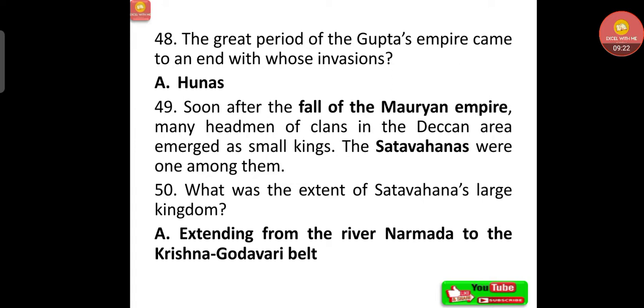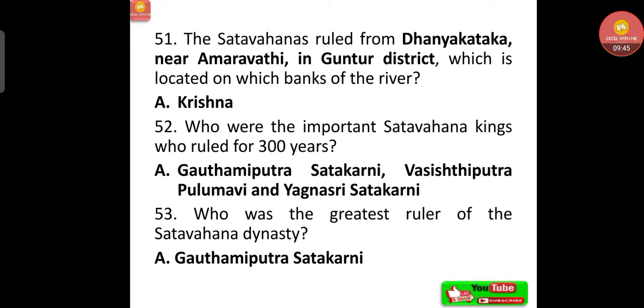Hunas. Soon after the fall of the Mauryan Empire, many headmen of clans in the Deccan area emerged as small kings. That is, the Satavahanas were one among them. Very important, these clans we have to remember in further questions. What was the extent of Satavahana's large kingdom? That is, extending from the river Narmada to the Krishna Godavari belt.